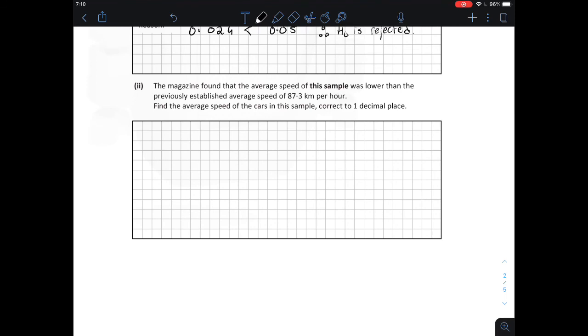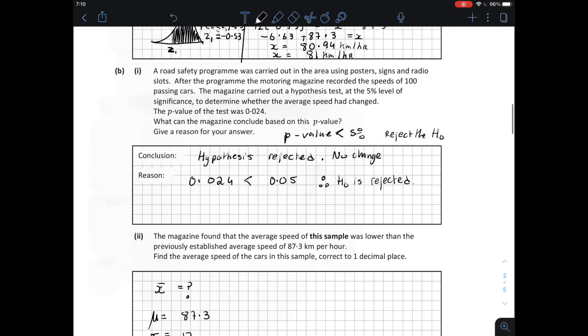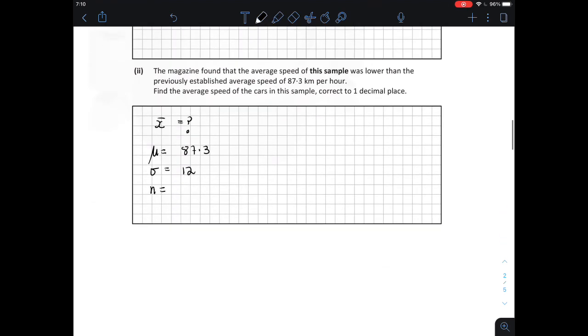Part 2, we're told that the magazine found that the average speed of this sample was lower than the previously established average speed of 87.3 kilometers per hour. Find the average speed of the cars in the sample correct to 1 decimal place. So let's write down what we know. We're looking for the sample average speed, so we're looking for the sample mean. We're told that the population mean still stands at 87.3 and our standard deviation is 12. We also know that our sample size is 100 cars.